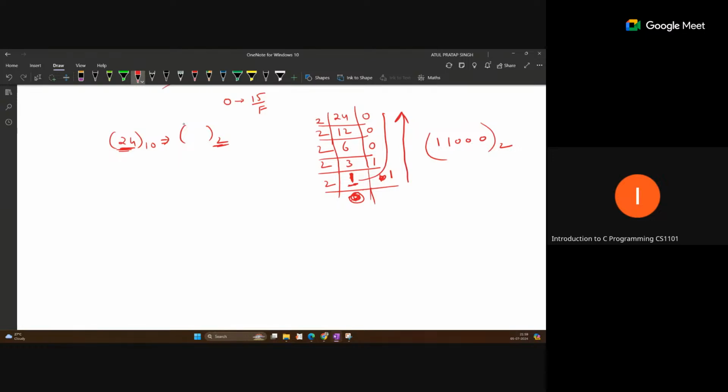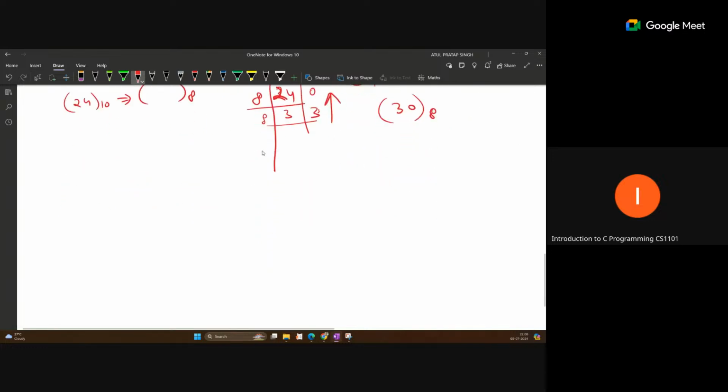Suppose you want to convert this decimal number 24 to an octal number. Octal means 8. We have already seen we have only 8 characters, so the same thing: 24 divided by 8. 8 times 3 is 24, so the quotient is 3 and the remainder is 0. Now this is only 3, so the remainder is 3. Reading from bottom to top, it is 3 0. This is the representation in octal.